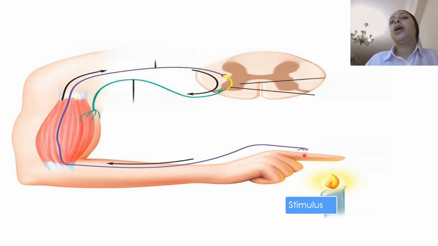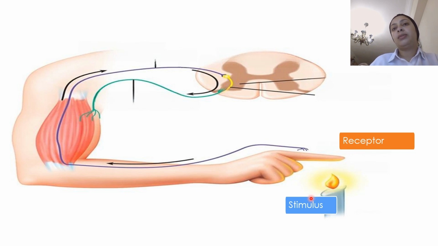We have here our finger, which is covered with skin. Do you remember when I talked about the peripheral nervous system and said that we have something called receptors? Our skin is covered with receptors. The receptors are responsible for the detection of the stimulus.